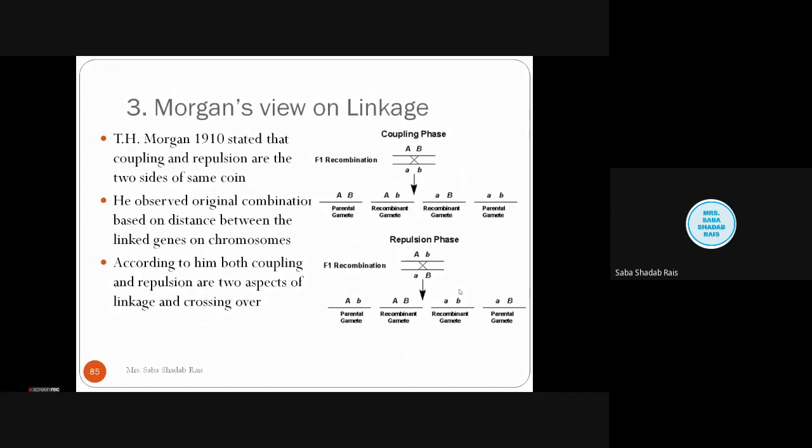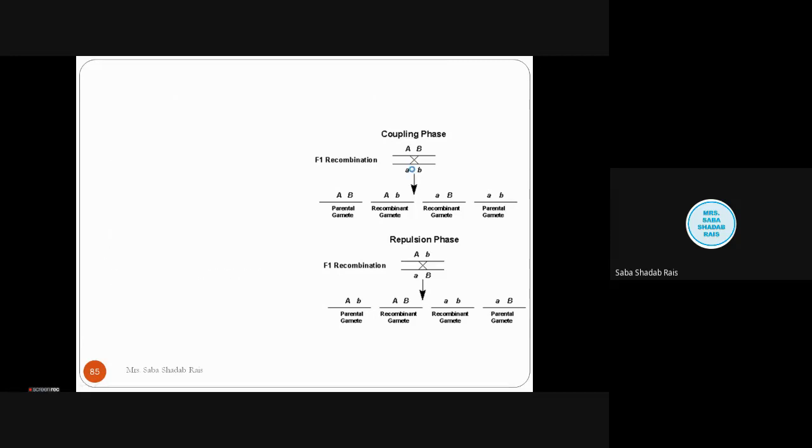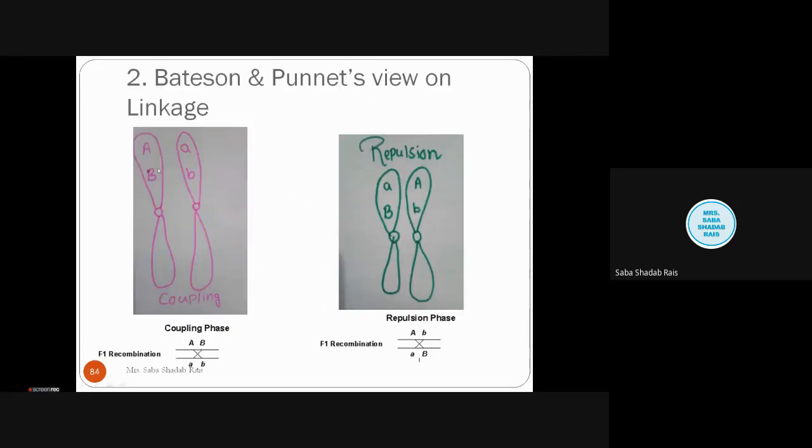It can happen simultaneously. So he found that these are the parental gametes: capital A, capital B, small b. Parental gametes are homozygous. That means this is a coupling phase, right? Just now we talked about the coupling phase. Coupling phase means the parental gametes are homozygous. Repulsion means the parental gametes are heterozygous. Understood?